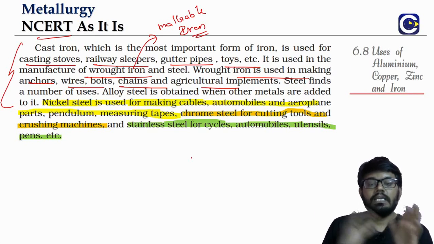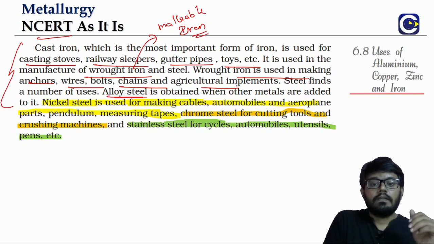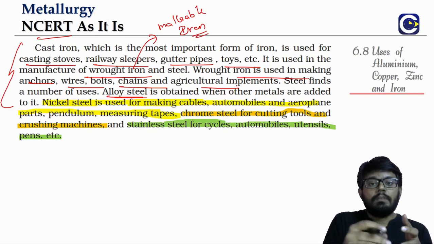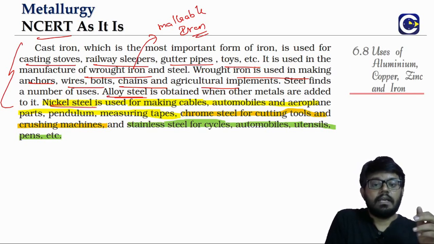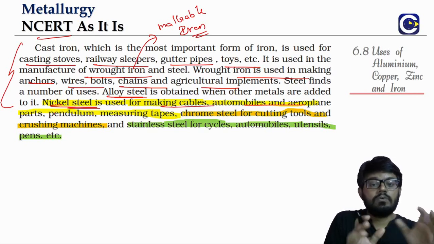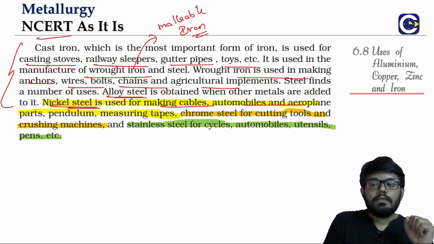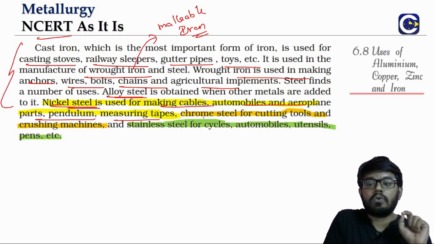Okay, so steel as such has a lot of applications, but alloy steel, right? What is it? It is a method by which we obtain steel along with a particular metal, like nickel steel. It is used for making cables, automobiles, aeroplanes, because adding nickel brings certain specific properties. You can see pendulums, measuring tapes, all these are possible questions on the applications of nickel steel. Then we have chrome steel.